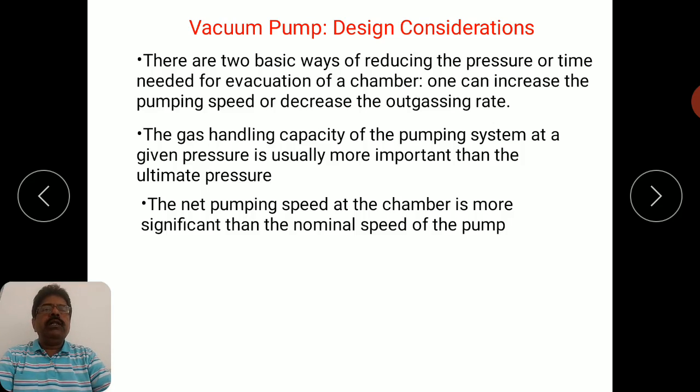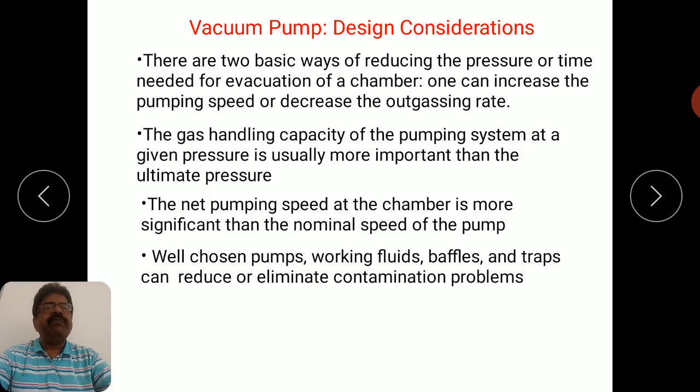The pumping speed mentioned by the manufacturer is a nominal speed, but what we call the net pumping speed at the chamber is more important. That value depends upon many design parameters of your vacuum system, and therefore the net pumping speed should be maintained as close as possible to the nominal speed of the given vacuum pump.